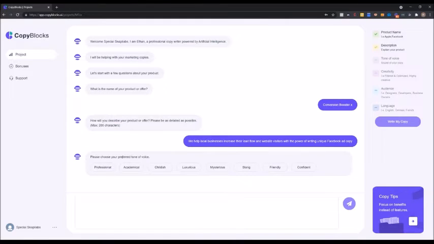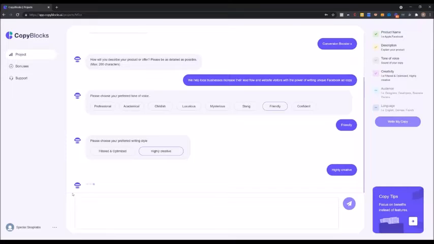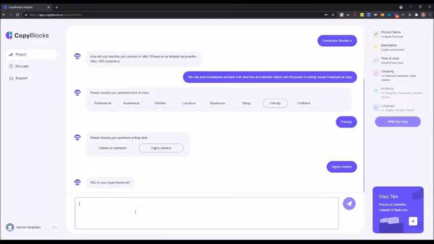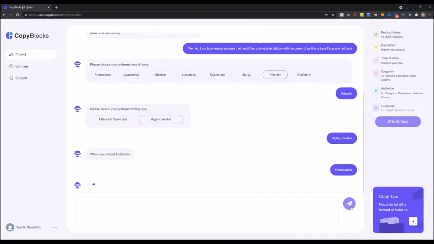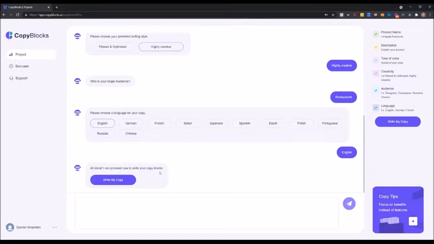Please choose your preferred tone of voice. I like to go with friendly, but as you can see, we have a lot of different options. Click on enter once again. Please choose your preferred writing style. I'll go with highly creative. I'm in a creative mood. Who's your target audience? We'll say, no, let's be specific. Let's go with restaurants. Click on enter. Any language, there are 120 plus languages available. We'll choose English for now. And it's done. Guys, it's literally that easy.